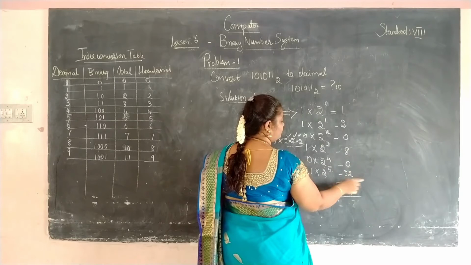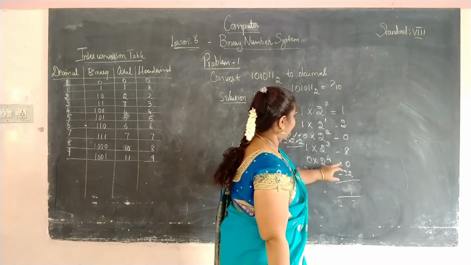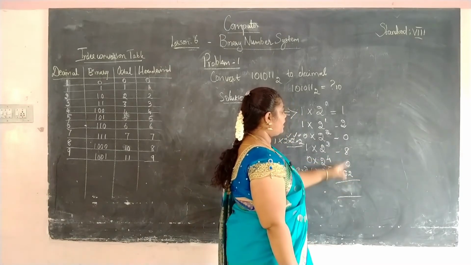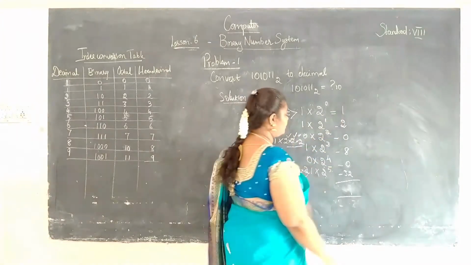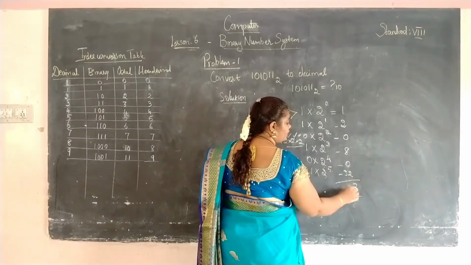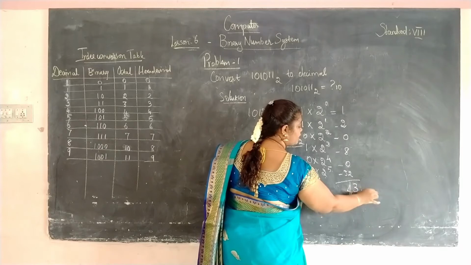Okay, 8. Okay, 8 plus 2, 10, 10, 12, 13. So 3 here, 1 here. So 43 to the base 10.